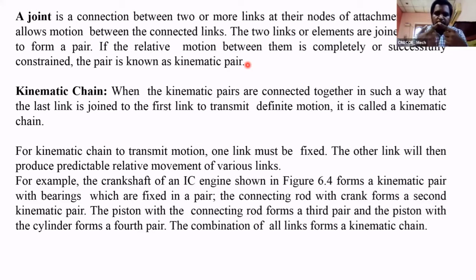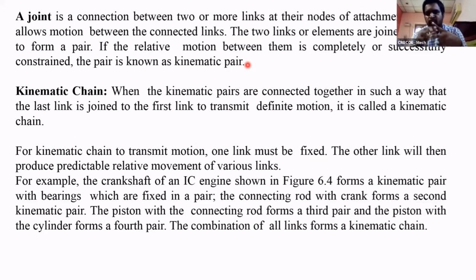Now, so many links are connected. If you have so many kinematic pairs connected together, and the first link is connected to the last link, then it is called a kinematic chain. Means when the kinematic pairs are connected together in such a way that the last link is joined to the first link to transmit a definite motion, then it is called a kinematic chain.